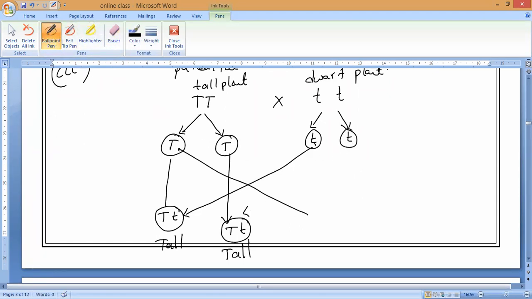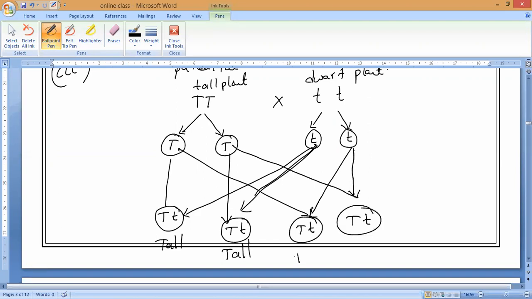So we can take this. Capital T with the two t's with this only. So next this T will go with this t, so that is also a way to get capital T and small t. And in the same way, this T and this t again give capital T and small t. So all ways to get tall and tall only.